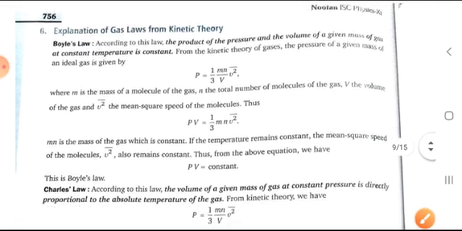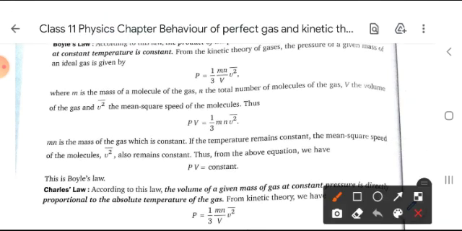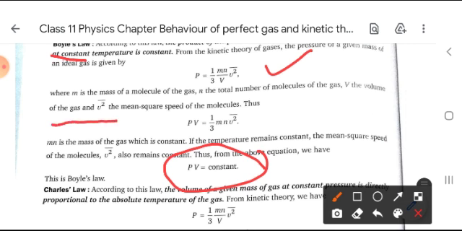What is the explanation of gas laws from kinetic theory? First is Boyle's law. Boyle's law is true for constant temperature, that is PV is equal to constant. With the help of kinetic theory of gases, the pressure formula is 1 by 3 m N upon V into V mean square velocity. But for an ideal gas, V mean square velocity can also be written in this manner.